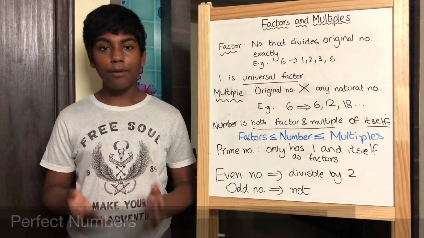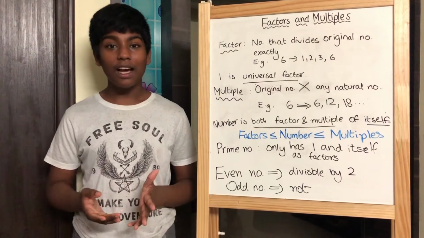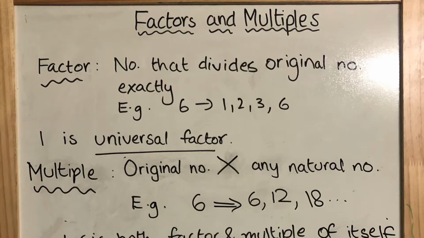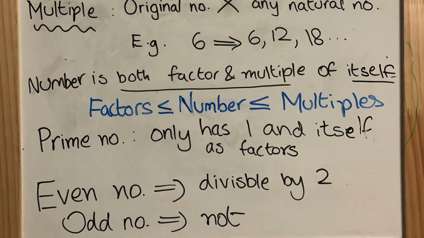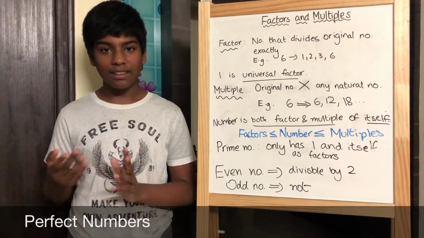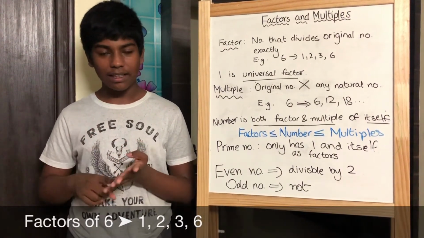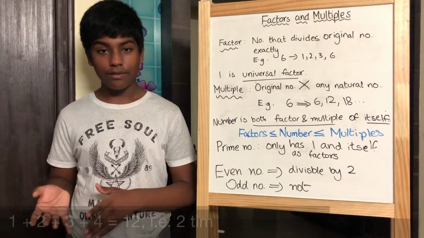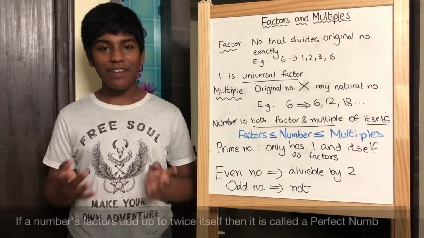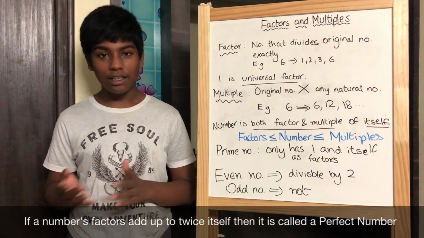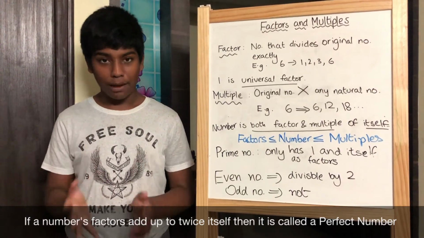Next, perfect numbers. Perfect numbers are not written about here, but they are a very interesting concept. Let's take a number like 6. 6 has 4 factors, 1, 2, 3 and 6. These add up to 12, and 12 is twice of 6. If a number's factors add up to twice the number itself, then a number is called a perfect number.